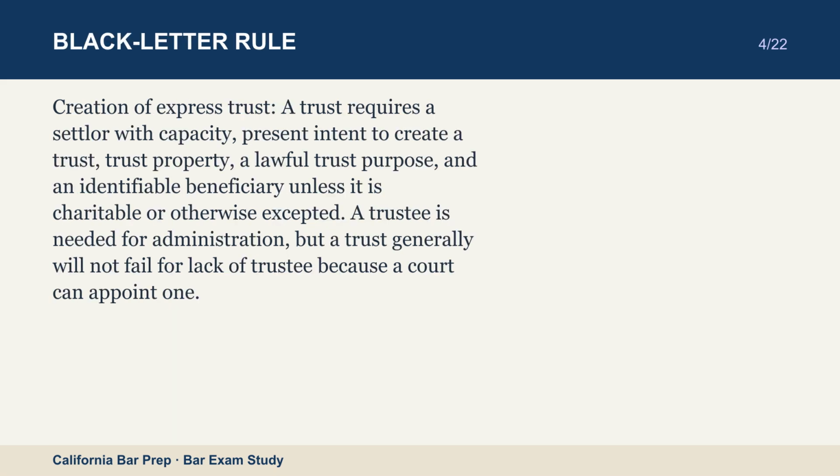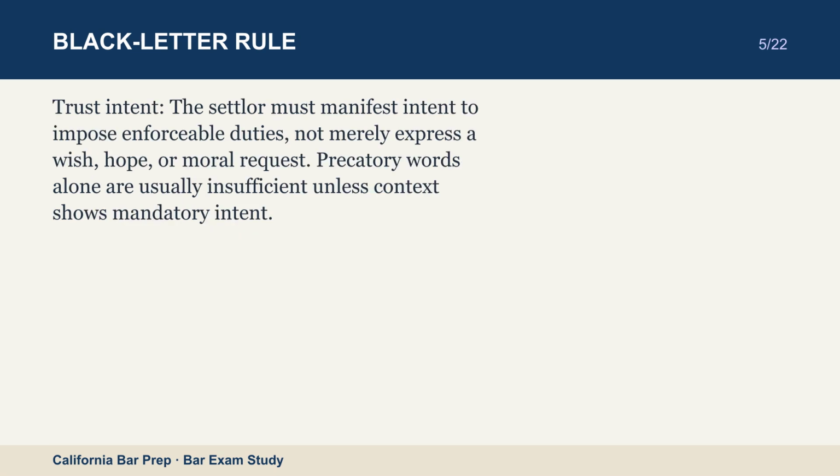Creation of express trust. A trust requires a settlor with capacity, present intent to create a trust, property, a lawful trust purpose, and an identifiable beneficiary, unless it is charitable or otherwise accepted. A trustee is needed for administration, but a trust generally will not fail for lack of trustee because a court can appoint one. Trust intent. The settlor must manifest intent to impose enforceable duties, not merely express a wish, hope, or moral request. Precatory words alone are usually insufficient unless context shows mandatory intent.